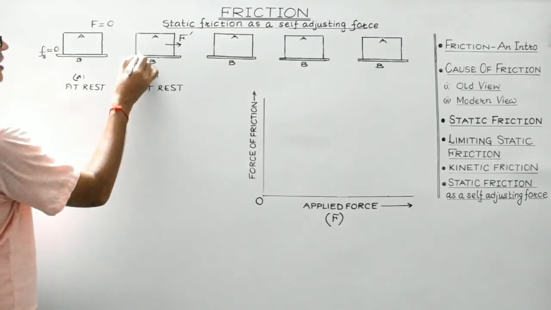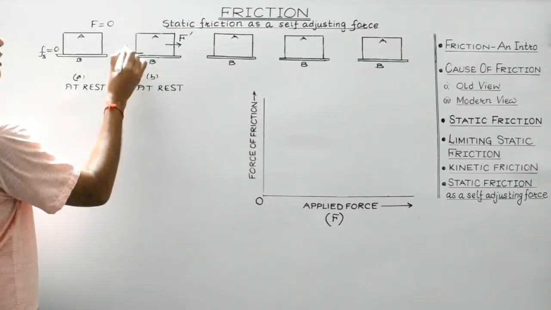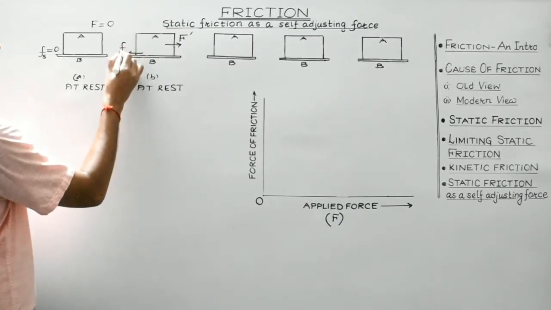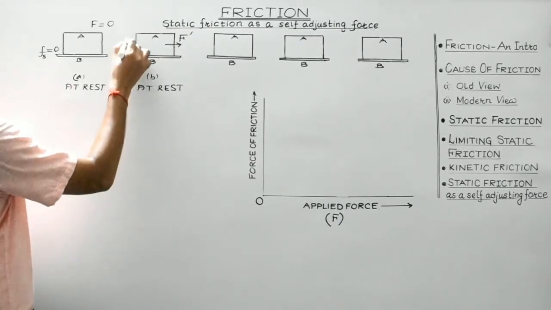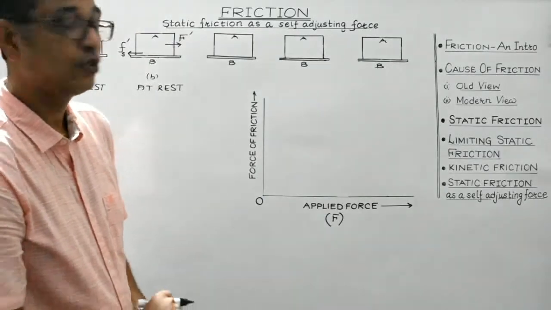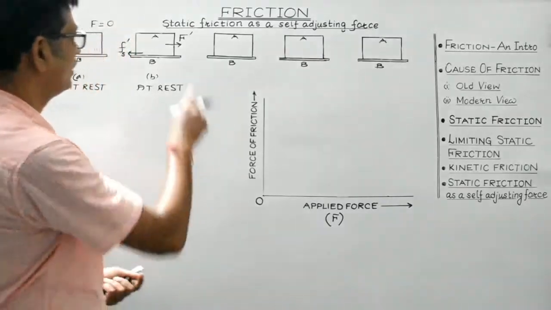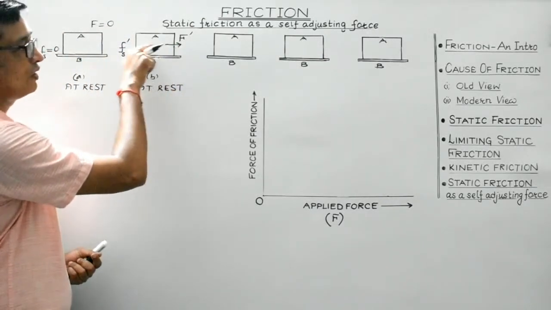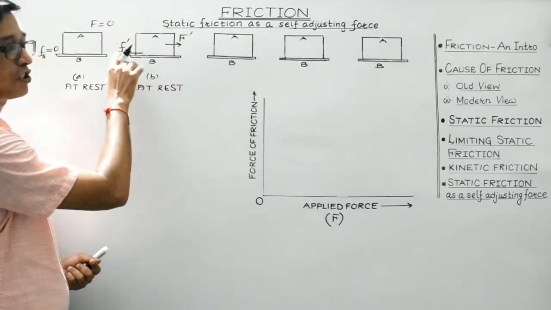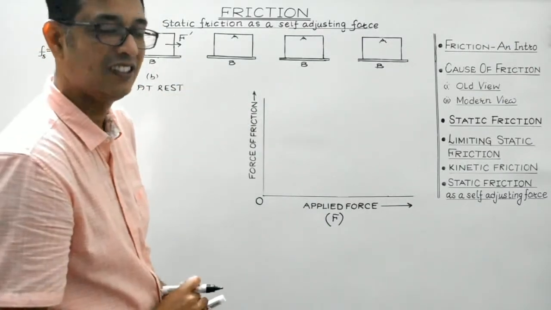So the wooden block must be under the influence of balanced force. Here the magnitude of the static friction must be equal to that of the applied force, so the body remains at rest. With the increase in the strength of the applied force, the force of friction also comes into existence and its magnitude also increases.